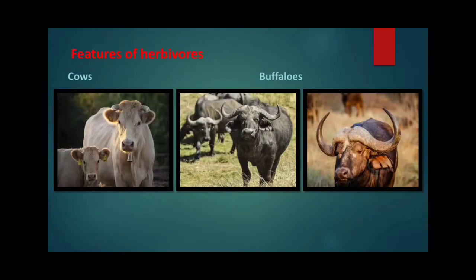Features of herbivores. The digestive system of herbivores is capable of digesting a large amount of plant material. They have broad, blunt teeth, which are suitable for pulling plants off the ground and chewing them. Cows, buffaloes, and other ruminants can bring back a half-chewed and swallowed food back to the mouth. They chew it again. This way, they can absorb more nutrients from the food they eat.